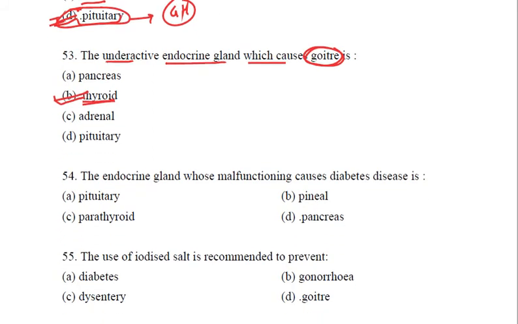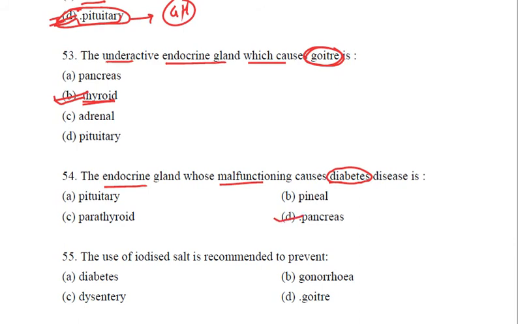Let us see the next question. The endocrine gland whose malfunctioning causes diabetes. Diabetes is a disease in which the blood sugar level increases, and we know that it is the insulin which decreases the blood sugar level. So if a person is suffering from diabetes, that means the insulin level is not up to the mark. Insulin is not sufficiently secreted, and insulin secretion is done by which particular gland?